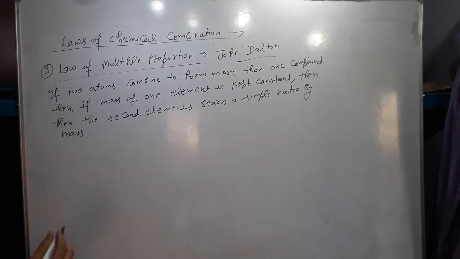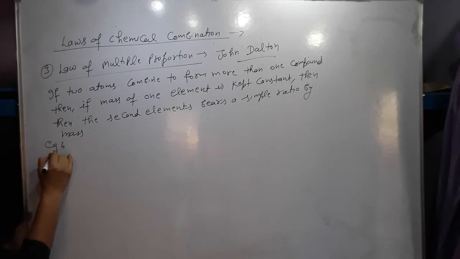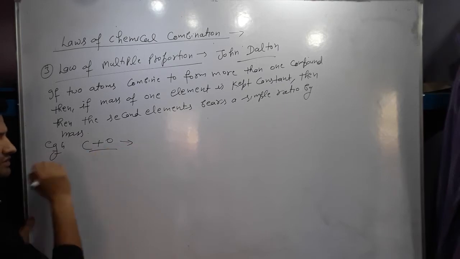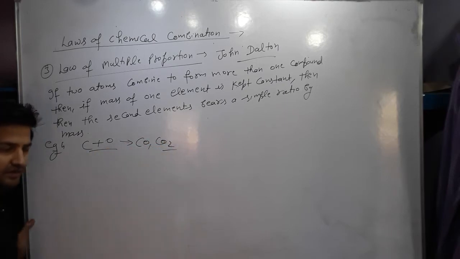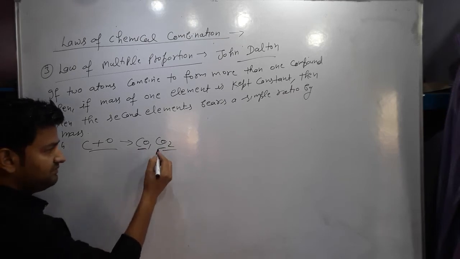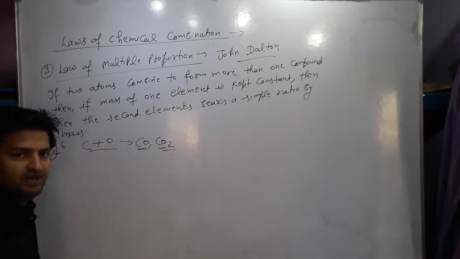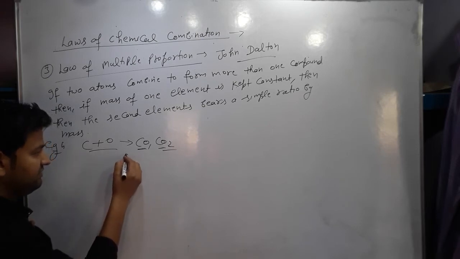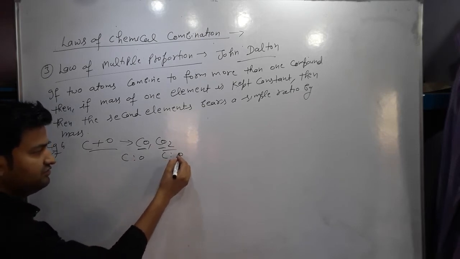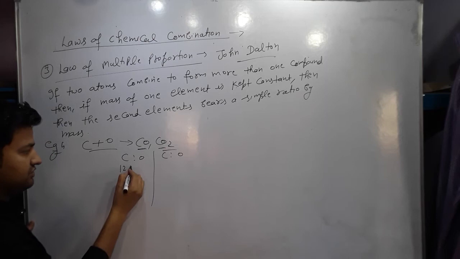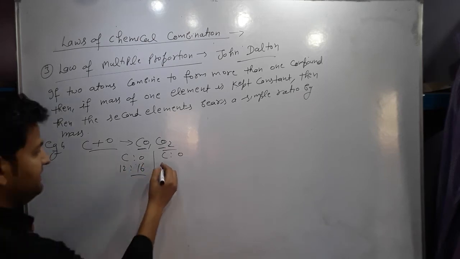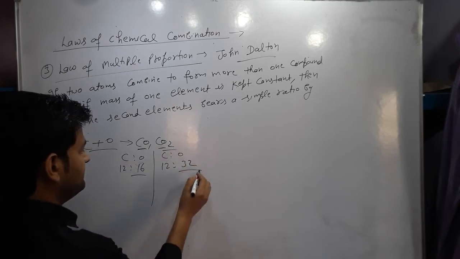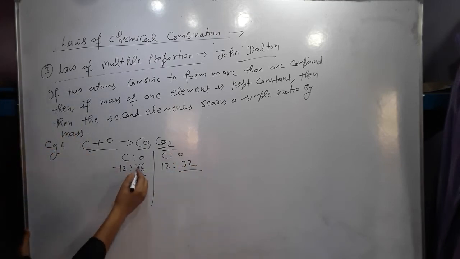Let us take an example. Simply we take carbon and oxygen. If combined, they can form more than one compound, carbon monoxide as well as carbon dioxide. Then what is the ratio of the masses in which carbon and oxygen combine? The ratio of carbon to oxygen is 12:16 in carbon monoxide, and 12:32 in carbon dioxide.